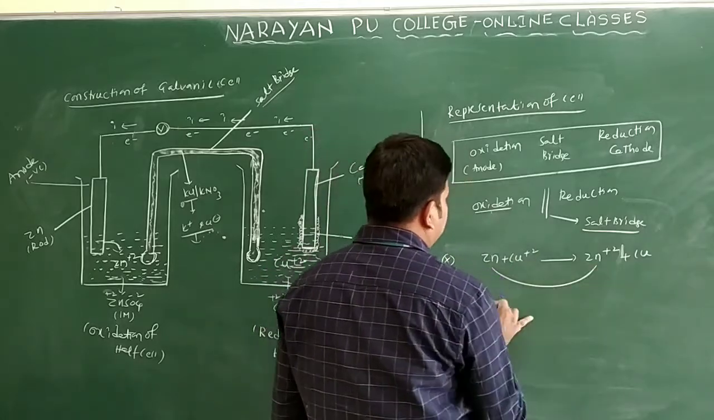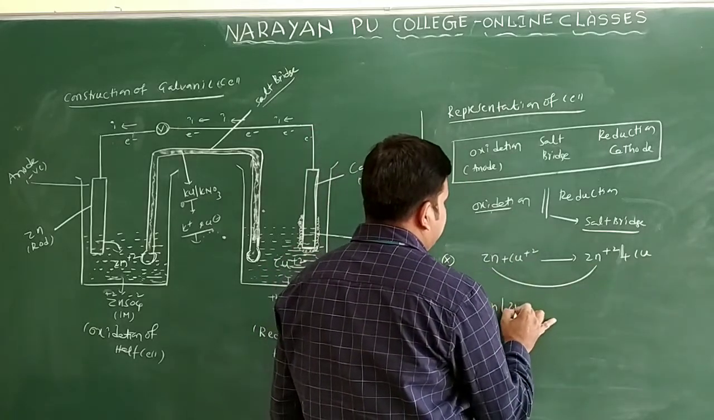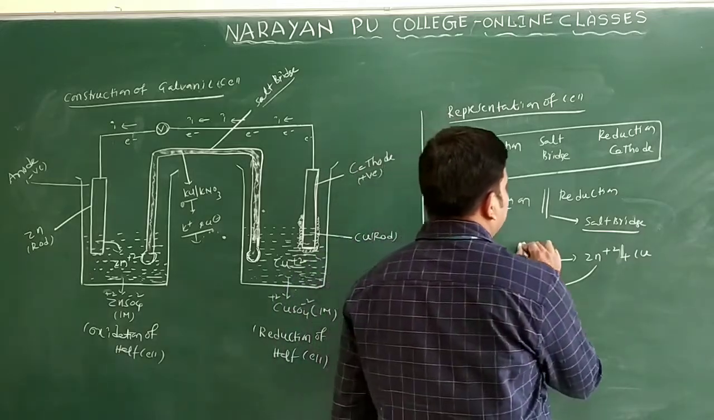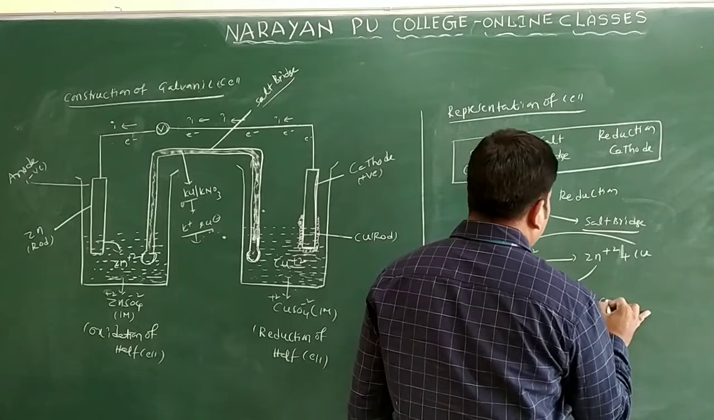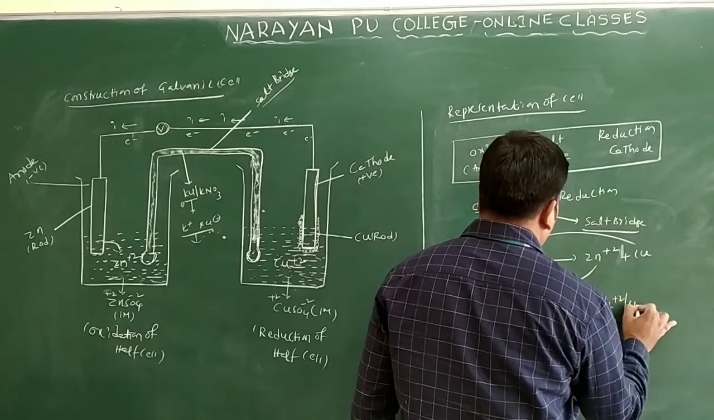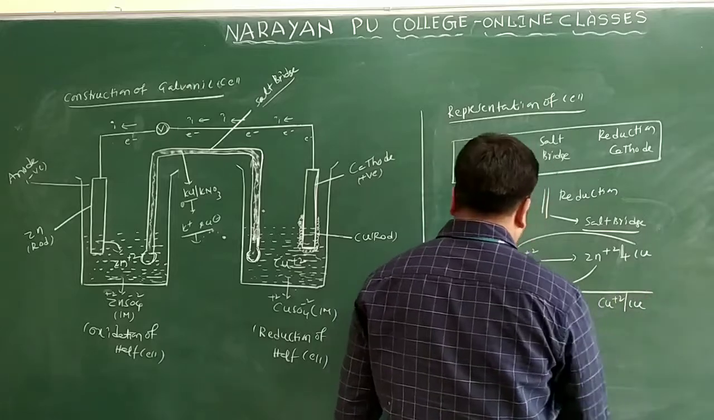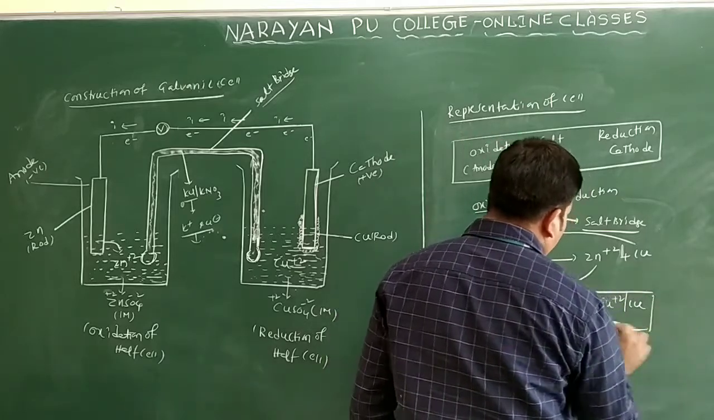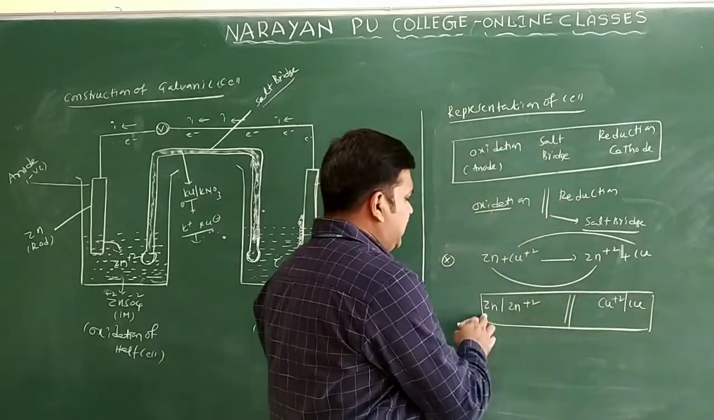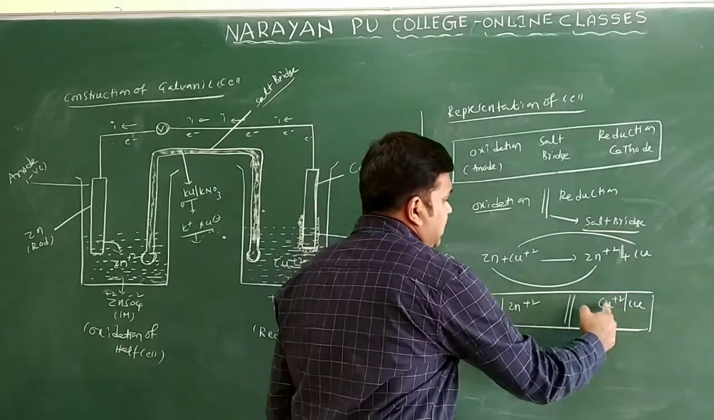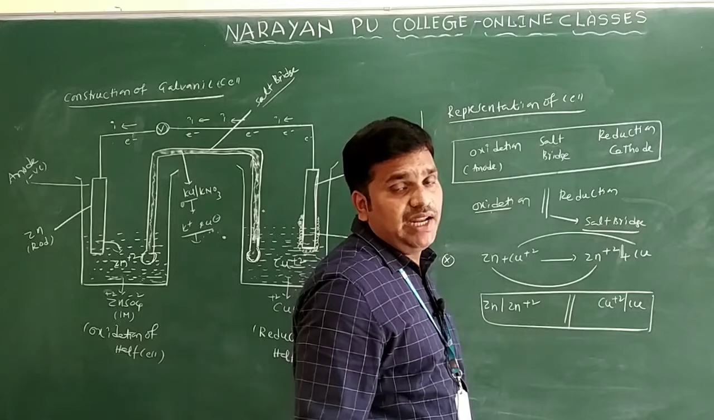Zinc undergoes oxidation, so I will write here Zn and Zn2+. Which one undergoes reduction? Cu2+ and Cu undergo reduction. I will write here Cu2+ and Cu. These two are separated by a double vertical line. This is what we call the salt bridge. Here metal and metal ion are separated by a single vertical line. Here also metal and metal ion are separated by a single vertical line.